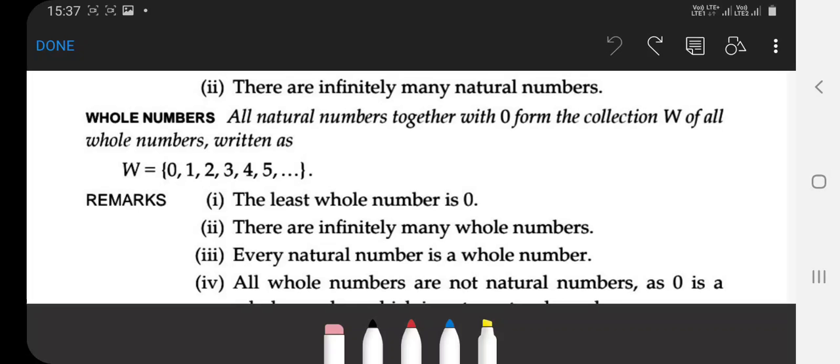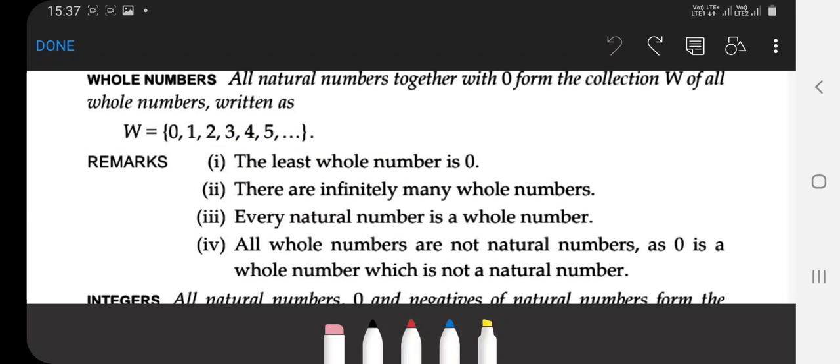The whole number is represented by the capital W. It is the set of 0, 1, 2, 3, 4 and so on till infinity. Clear? Till infinity.